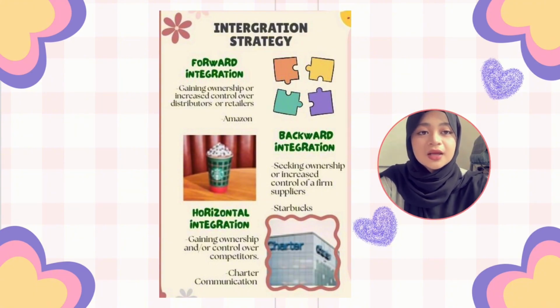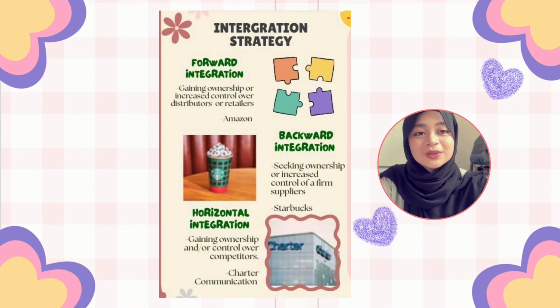Backward integration means gaining control over suppliers. Starbucks is a good example because it controls its coffee bean supply chain to ensure quality and reduce risk from unreliable suppliers. Next, horizontal integration occurs when a company acquires competitors to gain market power.